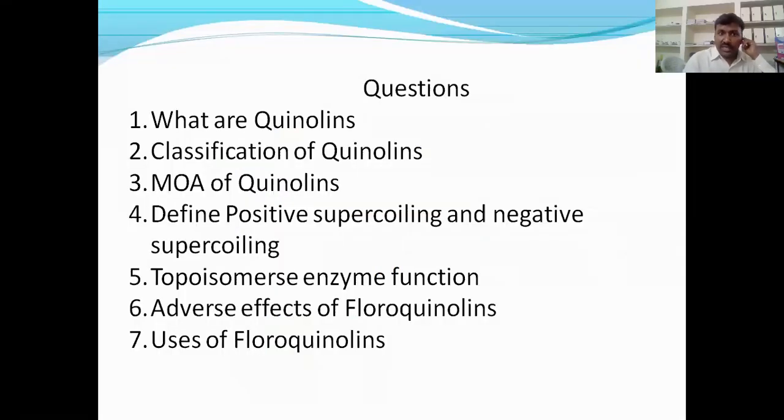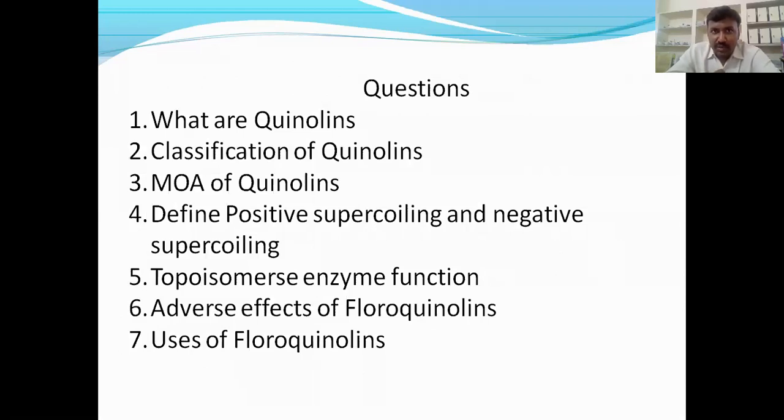What are quinolones? The second question is the classification of quinolones, the mechanism of action of quinolones, and define positive supercoiling and negative supercoiling, and topoisomerase enzyme function. It's very, very important. The main function of the topoisomerase is to relieve supercoil formation, that is the negative supercoil formation and positive supercoil formation.